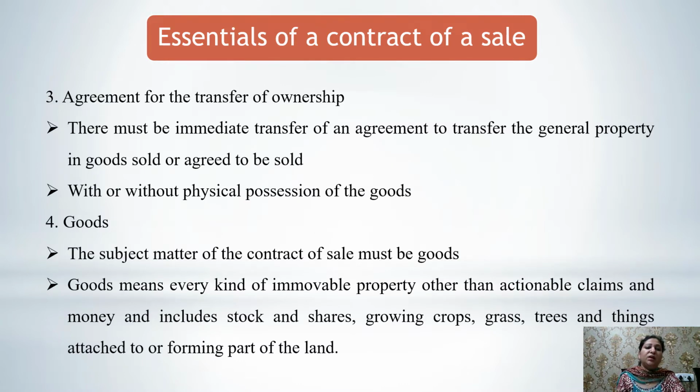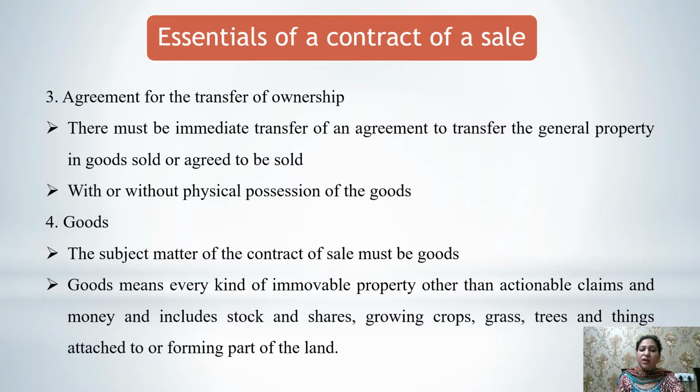Third point of the essentials is agreement for the transfer of ownership. Whenever there is a contract of sale under this act, there must be an agreement in which the seller agrees to transfer the ownership of goods to the other person. And this transfer of ownership may be with or without physical possession of the goods.